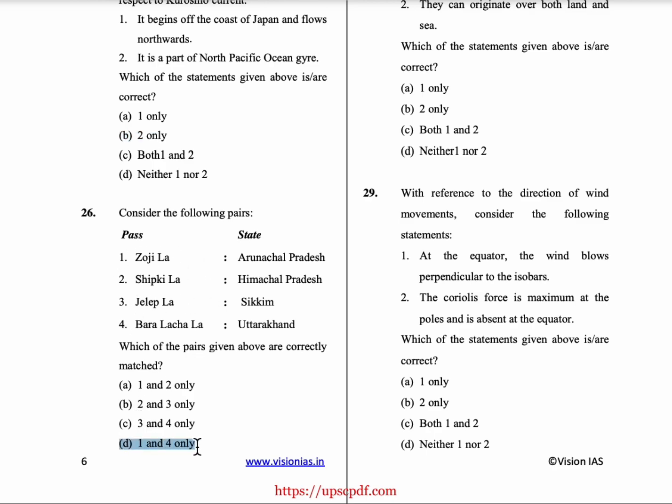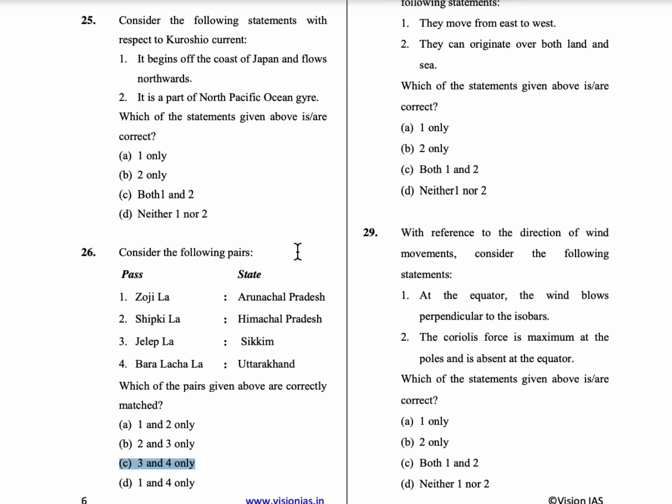So option D is the correct answer. No, options 3 and 4 are correct pairs. So Zojila Pass connects Leh to Ladakh. It is in Jammu and Kashmir. And here Baralacha Pass connects Jammu and Kashmir to Himachal Pradesh. So option C is the correct answer.